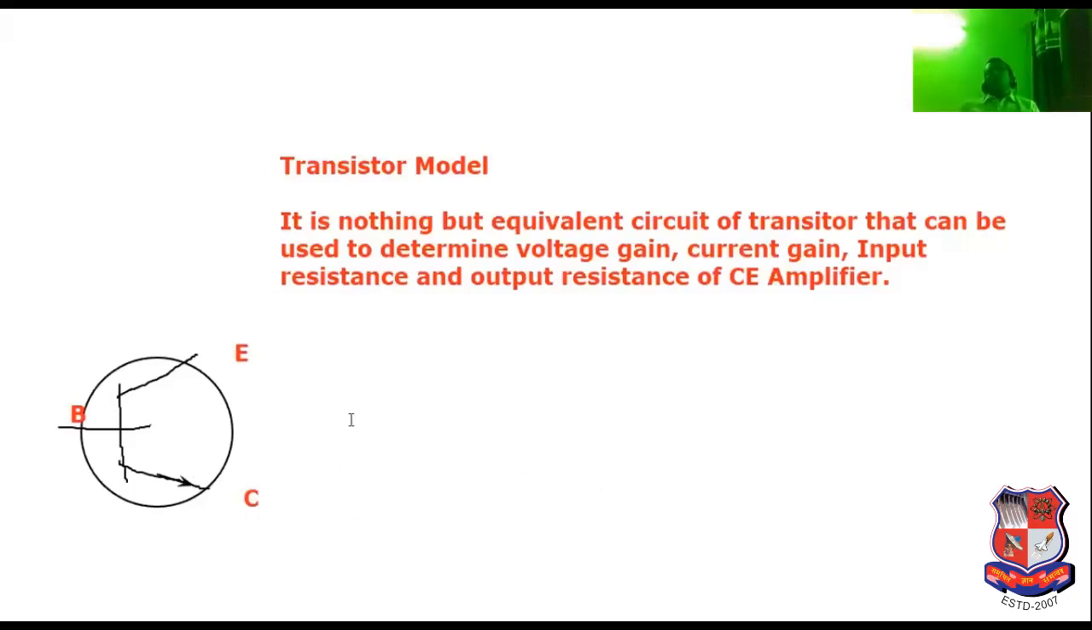Now see this. Sorry, it is known as the emitter. Sorry, forget that. It is known as the emitter, and this is known as the collector.